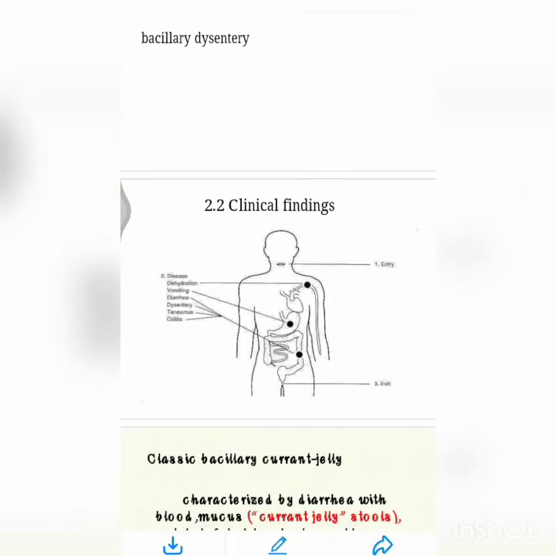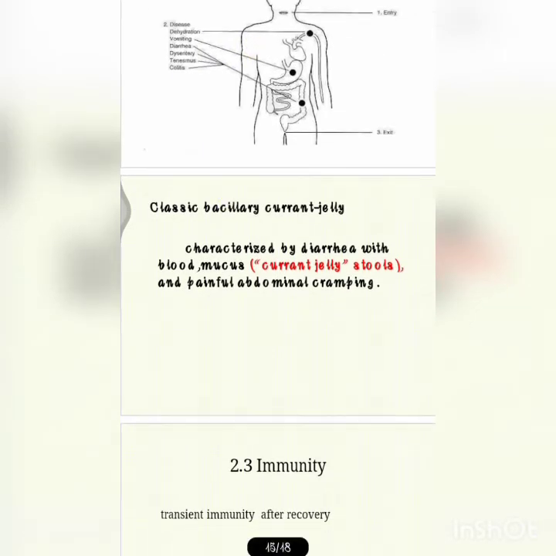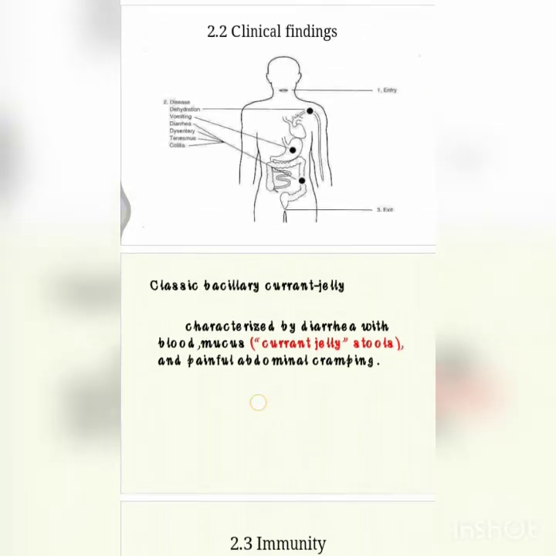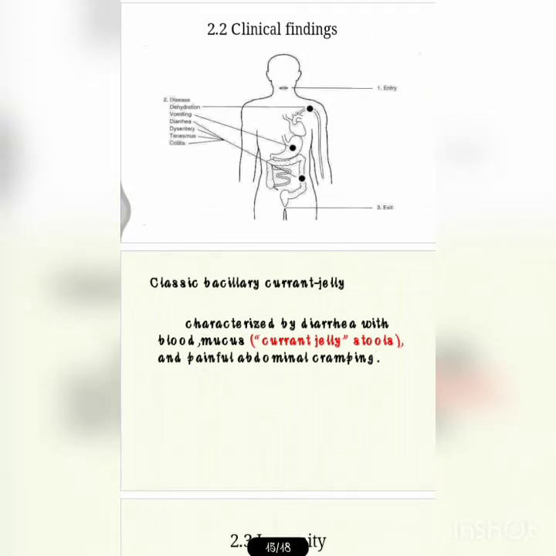Clinical findings: the classic bacillary dysentery with currant jelly stools. What is this? It is characterized by diarrhea with blood, mucus, currant jelly stools, and painful abdominal cramping.